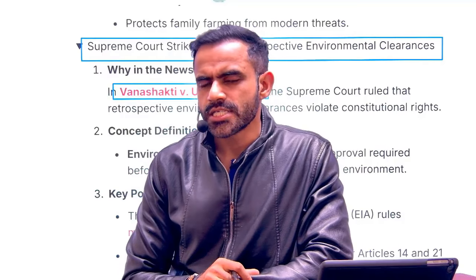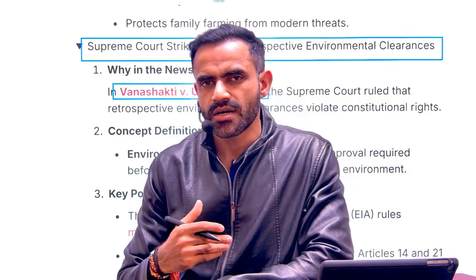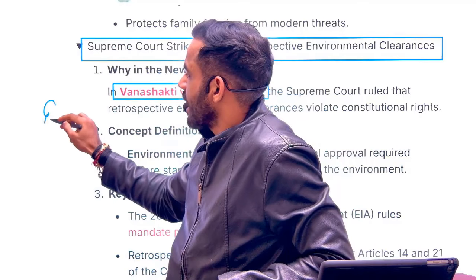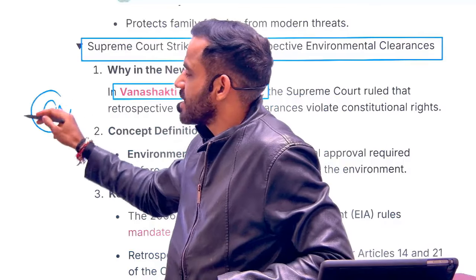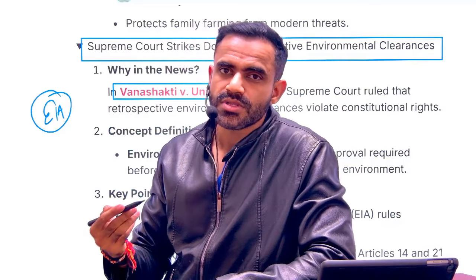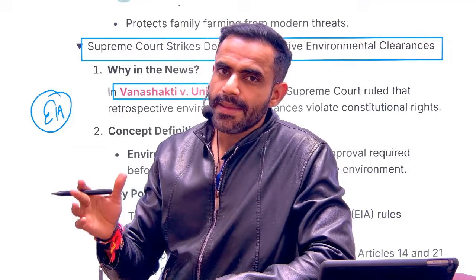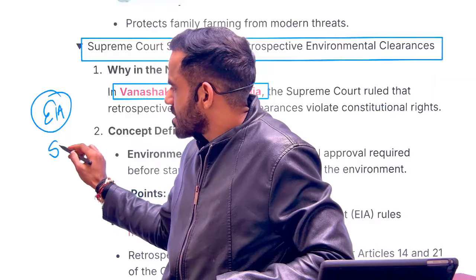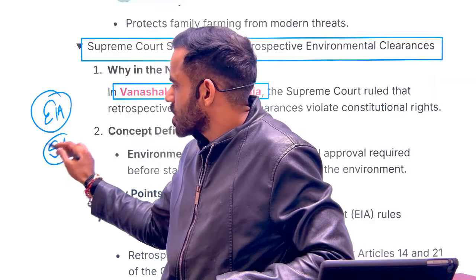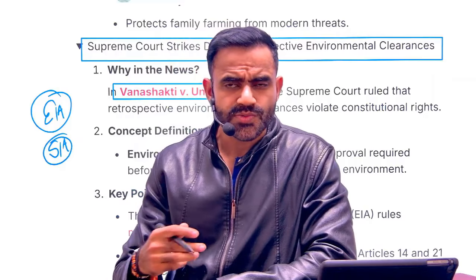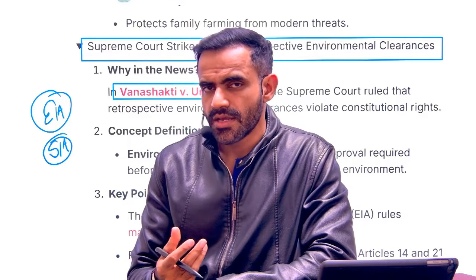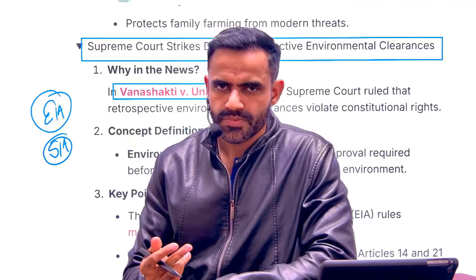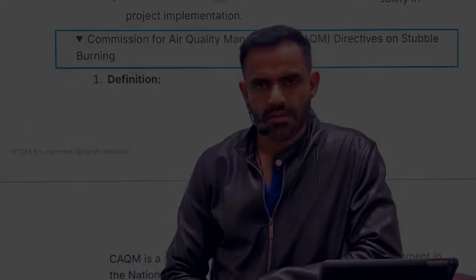Now understand, as far as projects are concerned, two assessments are done. One is the EIA, Environment Impact Assessment. In a very simple sense, what will be the impact of this project on the environment? And then there is the SIA, Social Impact Assessment. In a very simple sense, what will be the impact on society? Will there be any kind of displacement because of this project, and so on? So these are important things.